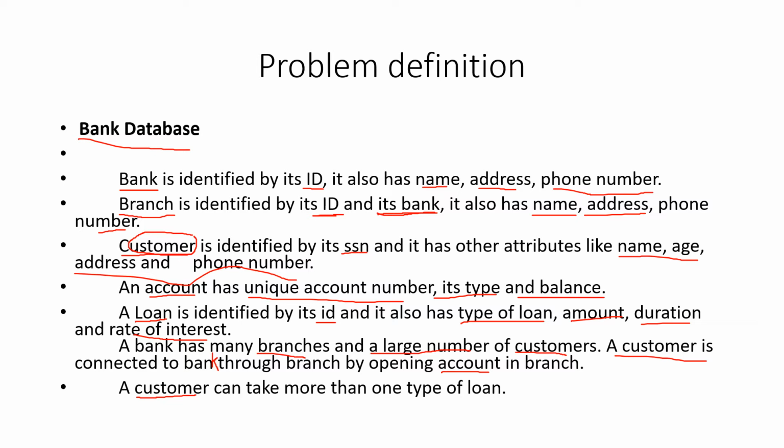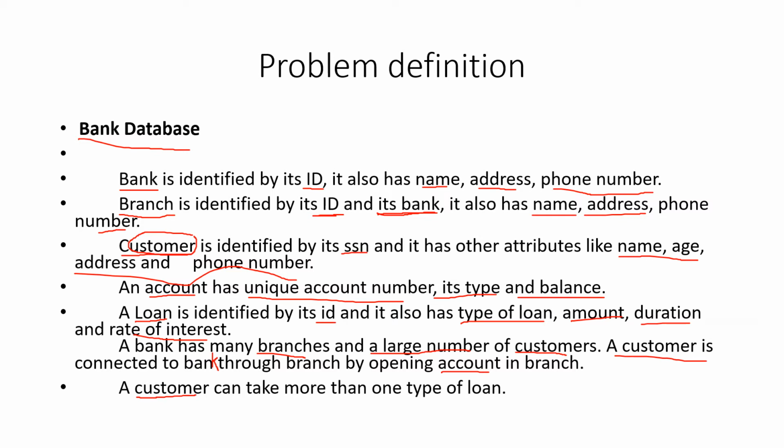Bank has many branches. So the relationship between bank and branch is 1 is to n. One bank has lot of branches. ICICI has lot of branches. Karnataka has lot of branches. Bank of Maharashtra has a lot of branches, and so on. So this is one clause that we understand.